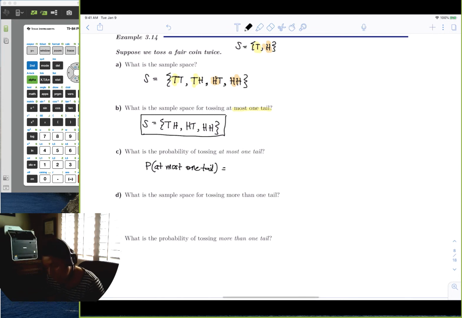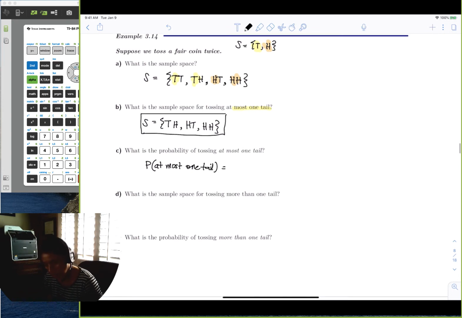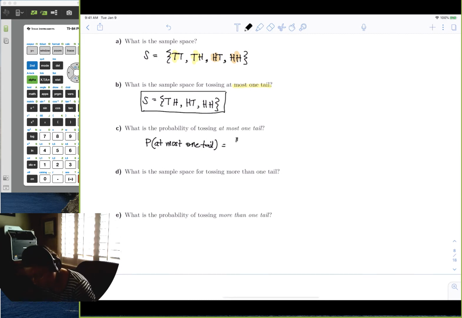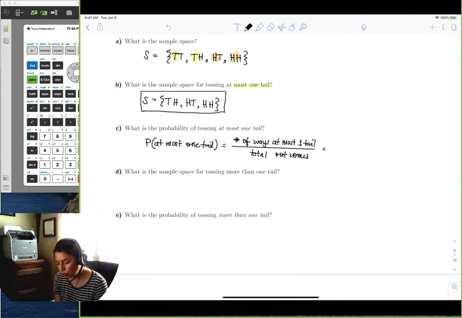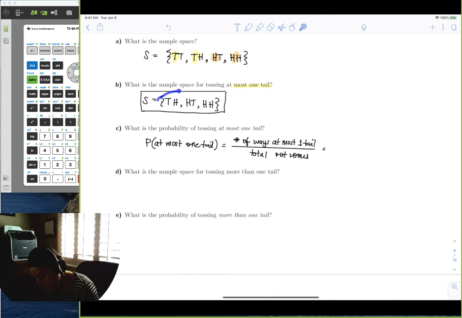That is equal to the number of outcomes of at most one tail, all over the total outcomes. So how many ways can I have at most one tail? Well, up here I had 3. And the total number of outcomes in my sample space was 4.